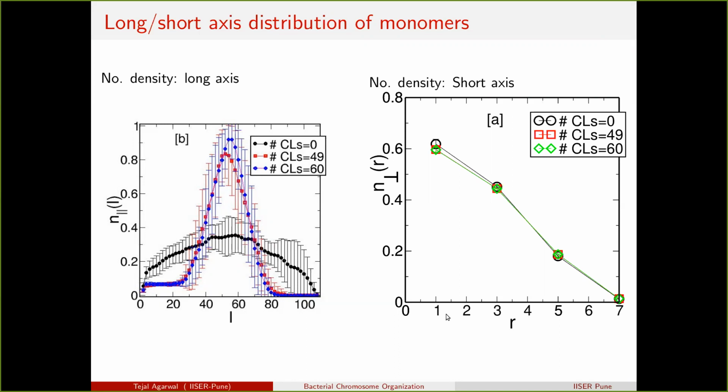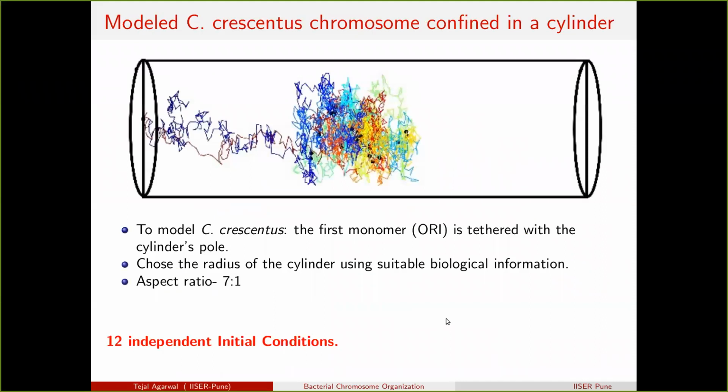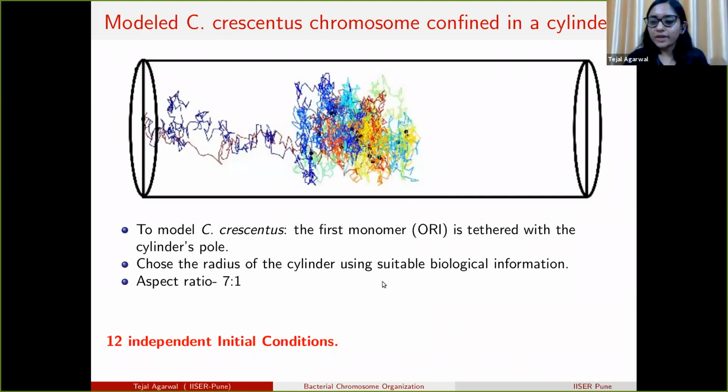Gautam also asked about the 1:7 aspect ratio that we have taken for our simulations. Is that also the aspect ratio for Caulobacter crescentus bacteria? No, it is not. It's 1:5.